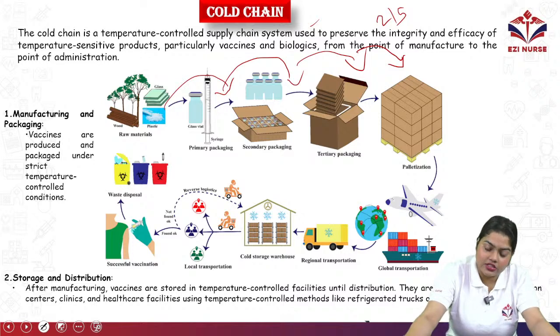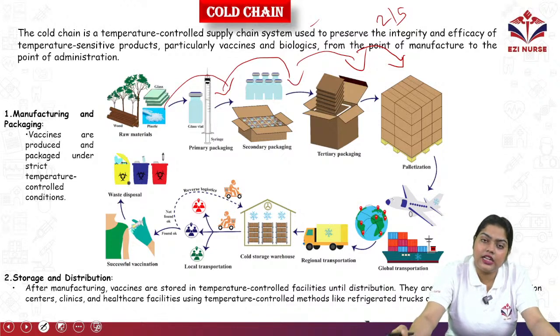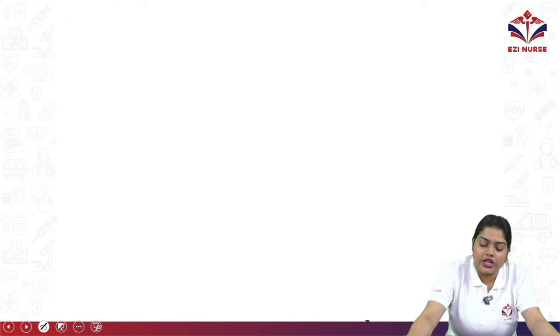How will the storage and distribution happen? After manufacturing, the vaccines are stored in temperature controlled facilities until distribution. Then they are transported to distribution centers, clinics, and healthcare facilities, using temperature control methods like refrigerated trucks or insulated containers. Lastly, the temperature monitoring. Temperature monitoring devices track vaccine temperature throughout the cold chain.